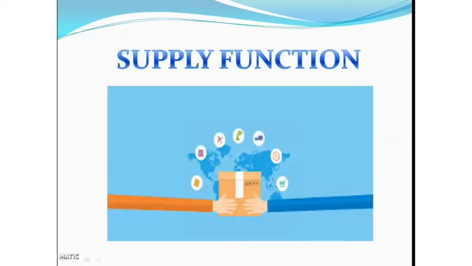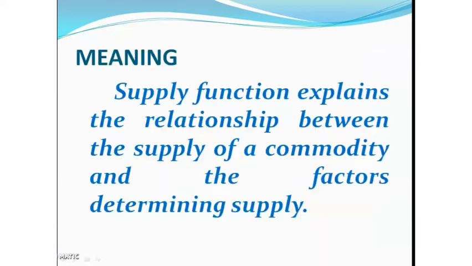In the second chapter we studied the demand function. What do you mean by demand function? The functional relationship between quantity demanded of a commodity and the factors affecting demand. As for supply function, what does it mean?